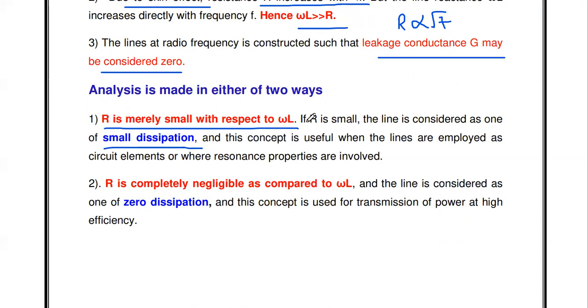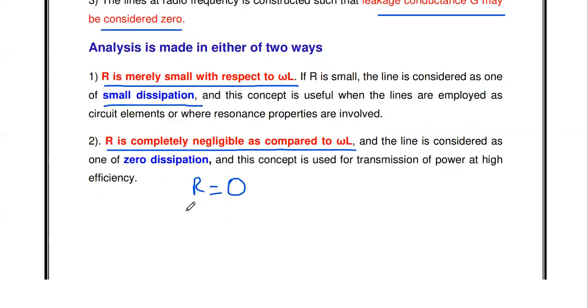And the second assumption we consider is that R is completely negligible when compared to omega L, that is, R is equal to zero. In some analysis we make R equal to zero, and this line is called a zero dissipation line. So small dissipation means R is very small when compared to omega L. If R is zero, that line is called a zero dissipation line.